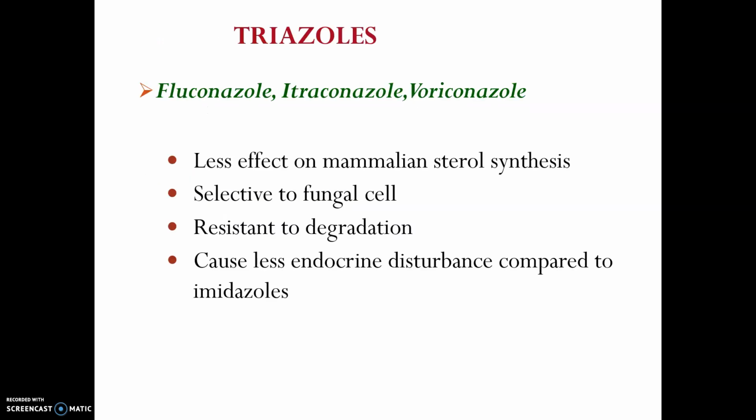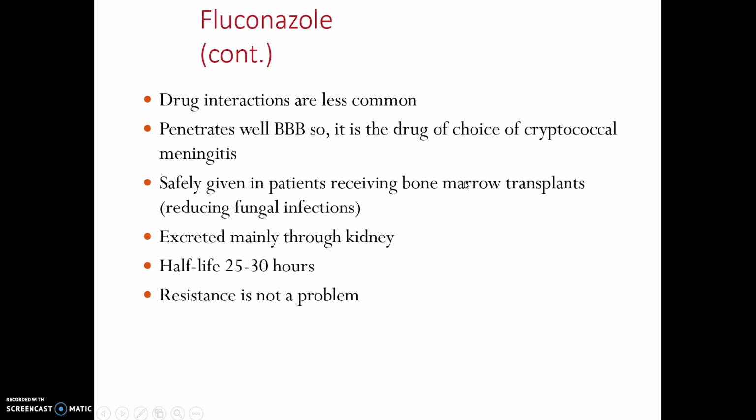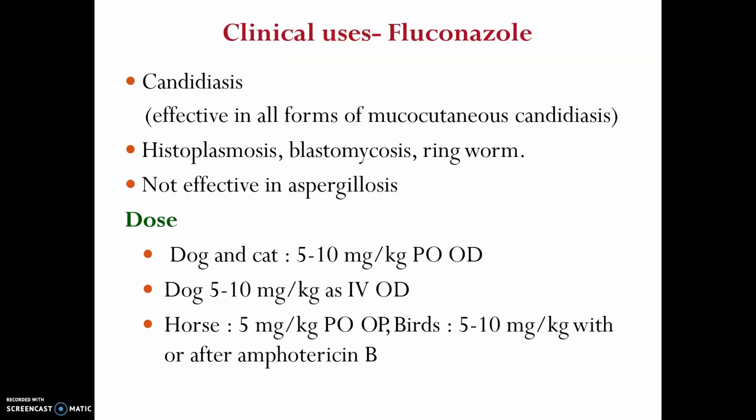Now the triazoles, the second category of azoles: fluconazole, itraconazole, voriconazole. They are resistant to degradation and cause fewer endocrine problems. Fluconazole is water soluble and has zero order kinetic elimination. That is very important. It has excellent bioavailability after oral administration. Fluconazole penetrates the blood-brain barrier, so it is the drug of choice for cryptococcal meningitis. Any fungal meningitis means you have to use fluconazole because it can cross the blood-brain barrier. It is used in candidiasis and histoplasmosis, but not effective in aspergillosis.